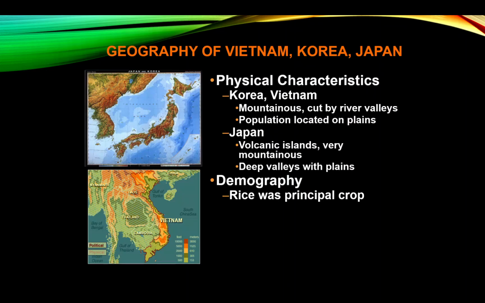So let's first talk about the geography of Vietnam, Korea, and Japan. Korea and Vietnam were mountainous, cut by rivers and valleys. The populations were located on the plains. Japan was an island. It had volcanic islands, very mountainous, deep valleys with plains. For the demography, rice is going to be the principal crop in all three of these regions.